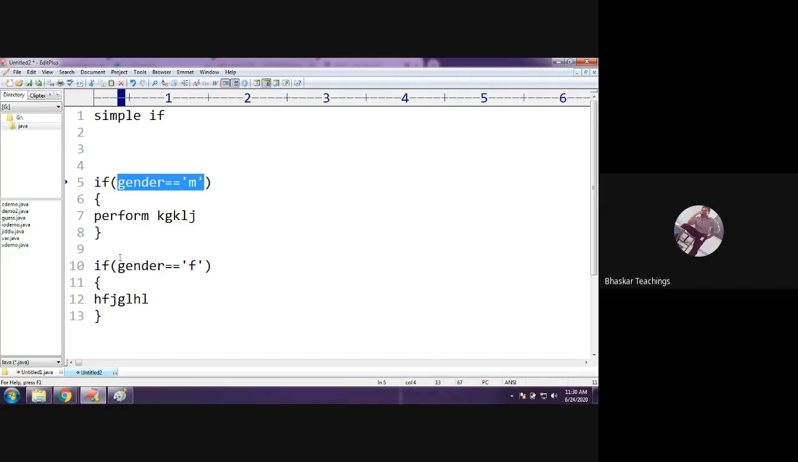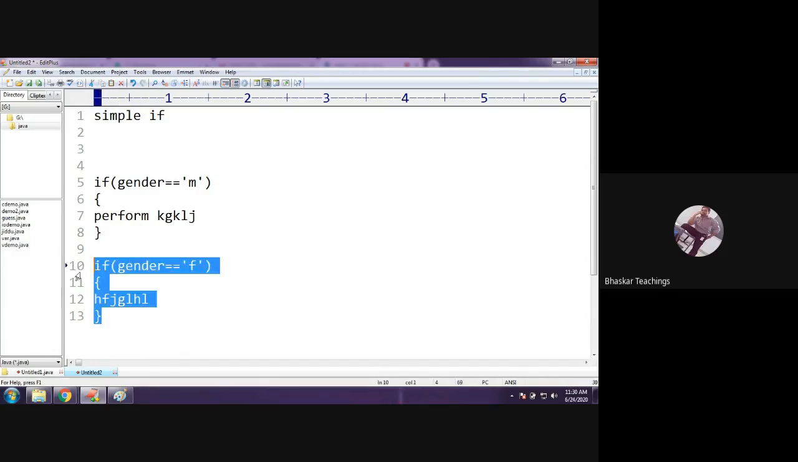But here we are checking the condition 2 times, right? Even if it is true that he is male, I mean the candidate gender variable is M, we have performed the operation, and still we are checking again for female or not.